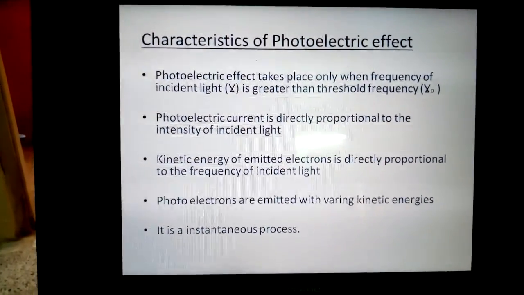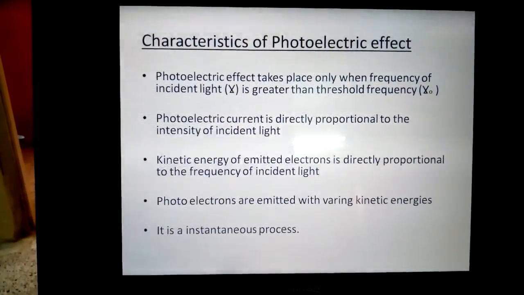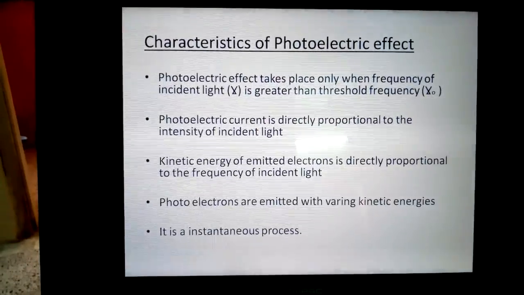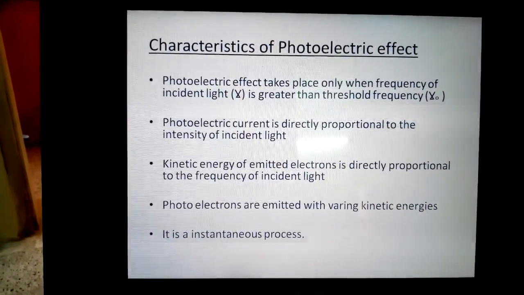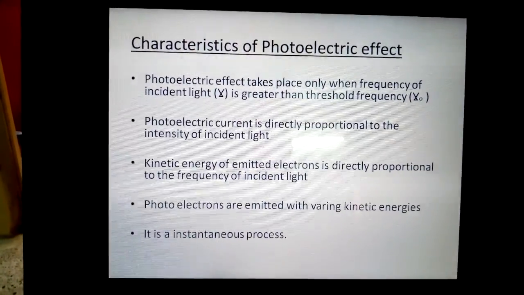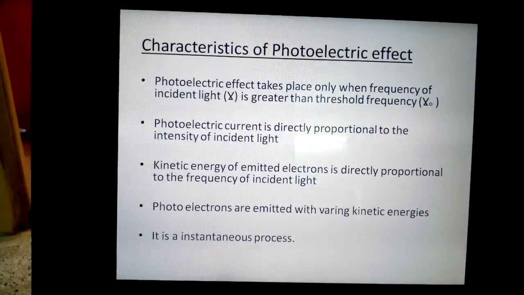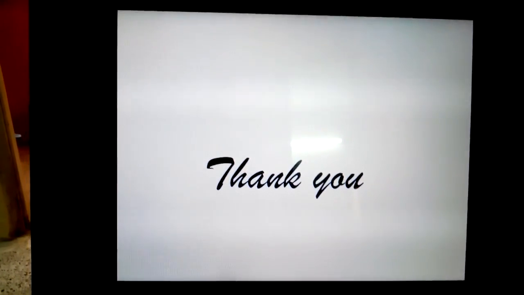Third characteristic is kinetic energy of emitted electrons is directly proportional to the frequency of incident light. Next, photoelectrons are emitted with varying kinetic energies. And lastly, this process is an instantaneous process.